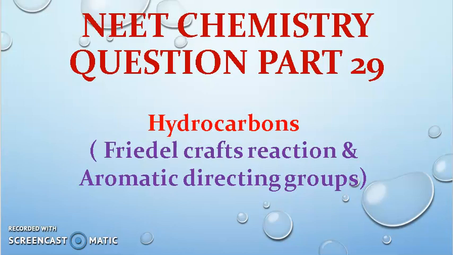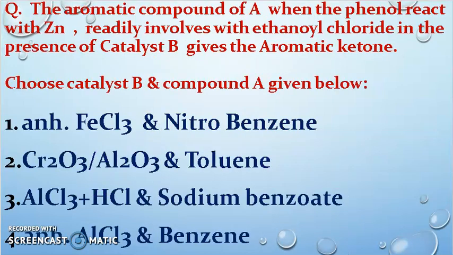So let's go to the first question now. The question is: the aromatic compound A, when phenol reacts with zinc, readily reacts with ethynyl chloride in the presence of catalyst B, and gives the aromatic ketone. Choose the catalyst B and compound A given below.